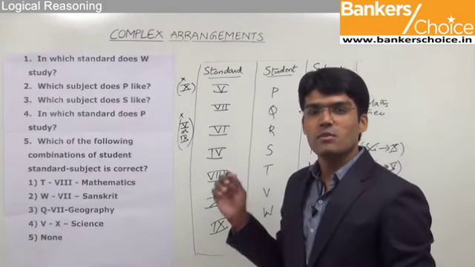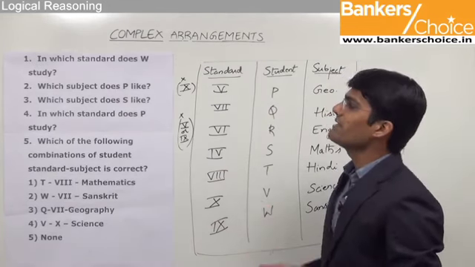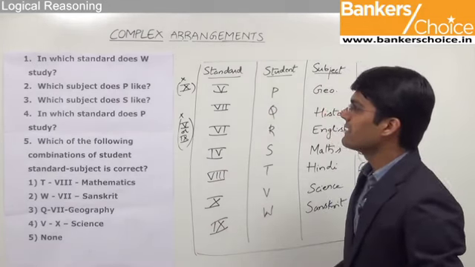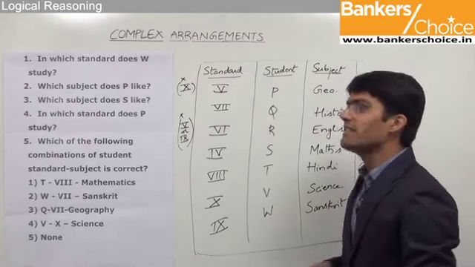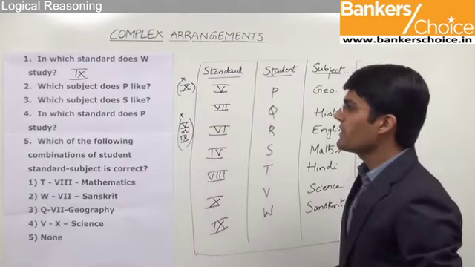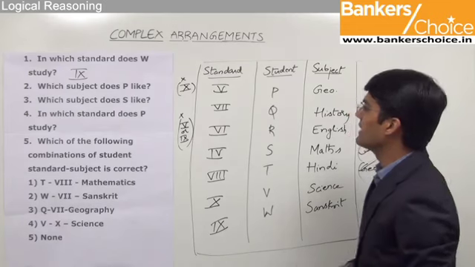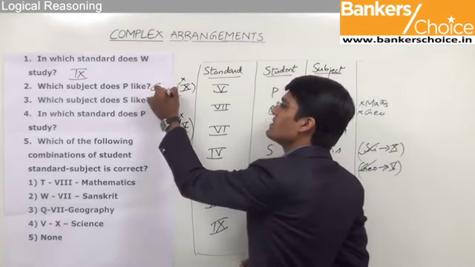Let us now look at the various questions that have been asked for the assignment that we have just finished. The first question here is, in which standard does W study? As we can see from the assignment, W studies in 9th standard. So the answer for question number 1 is 9. Second question is, which subject does P like? We know that P likes geography. So the answer for question 2 should be geography.